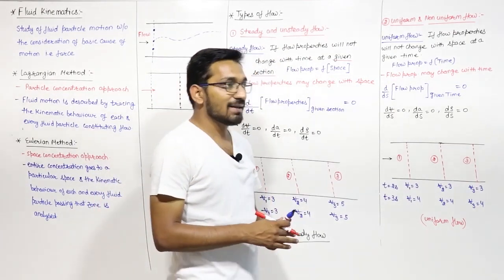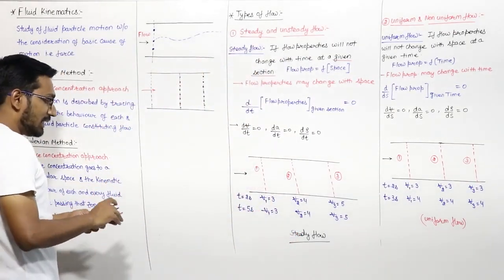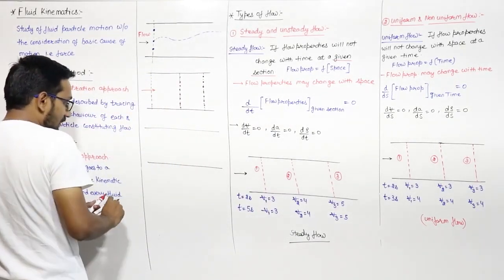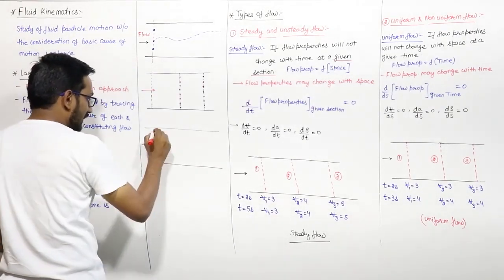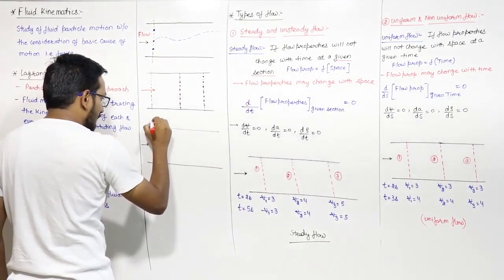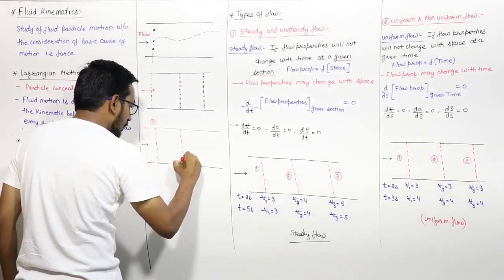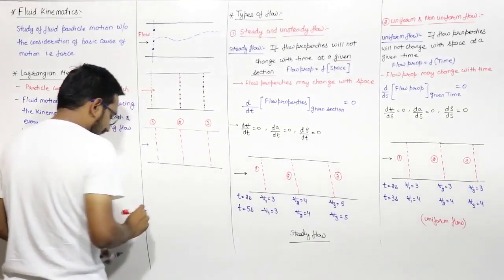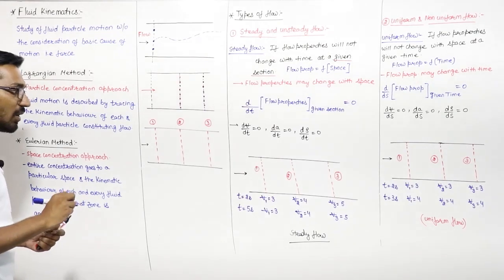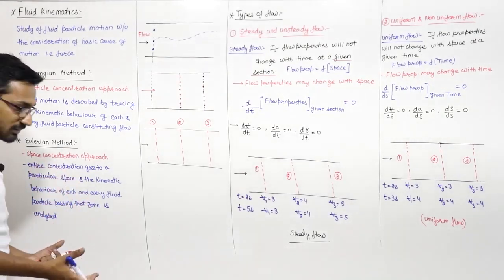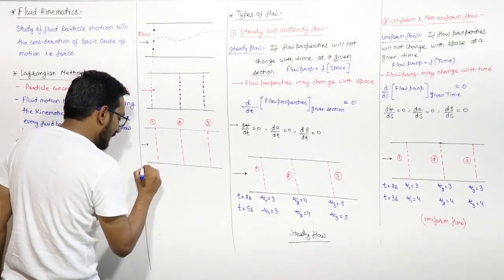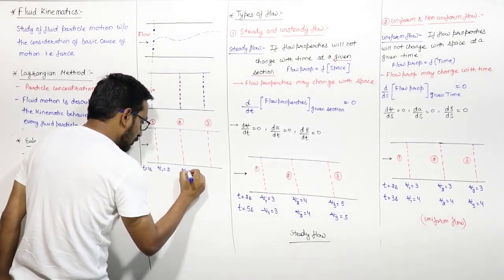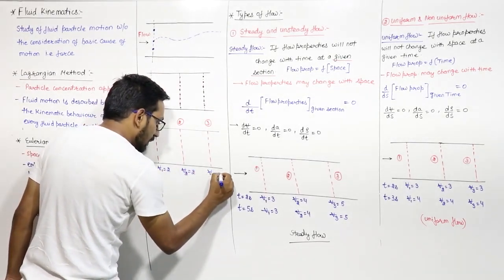Suppose let us say that this is the case, here the fluid is flowing in this direction. Again we take 3 sections. This is section 1, this is section 2, and this is section 3. If the fluid properties are not changing with time and also with section, that means let us say at time t is equal to 1 second, V1 is 2, V2 is 2, V3 is 2, right?